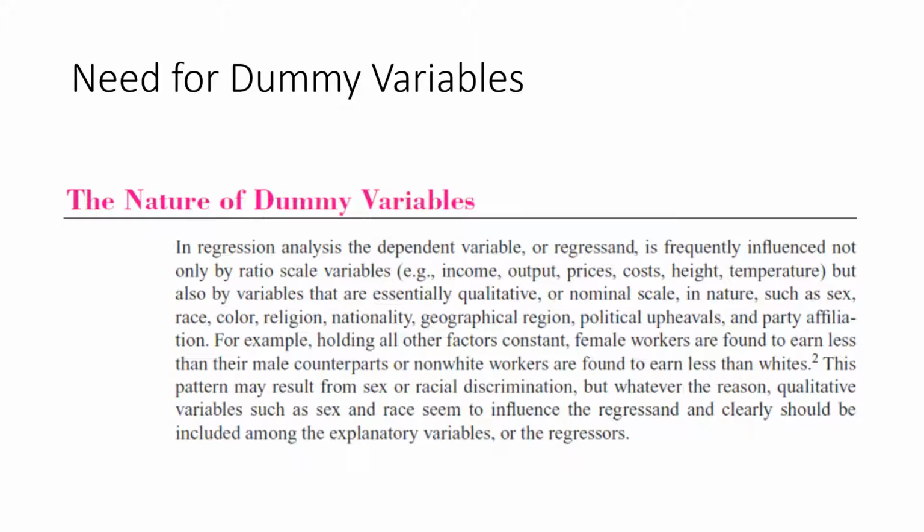Okay, so coming to the introduction of dummy variables. As the name suggests, dummy variables are variables that are representing something. For example, if I ask you, what is your gender? Of course, your response will be something descriptive.